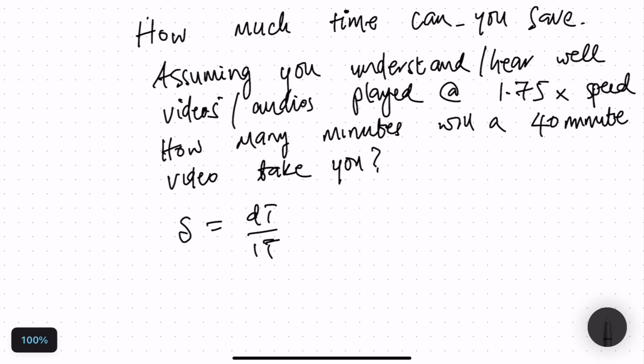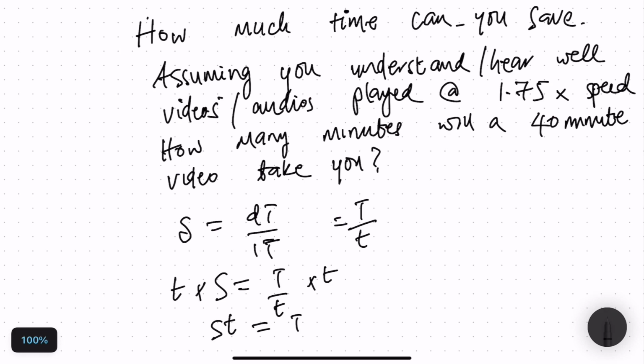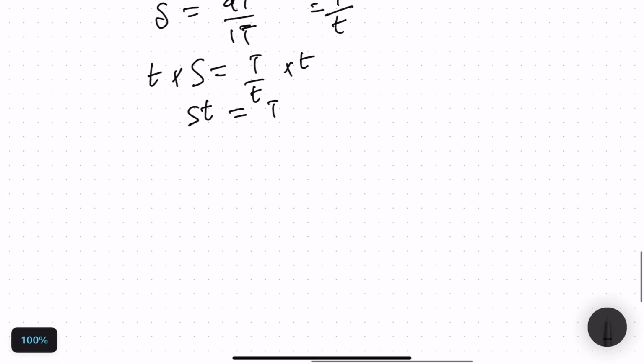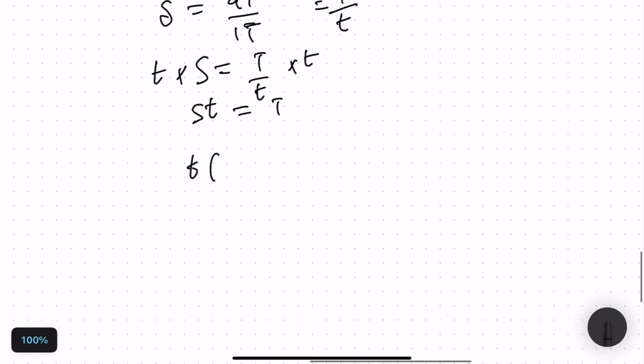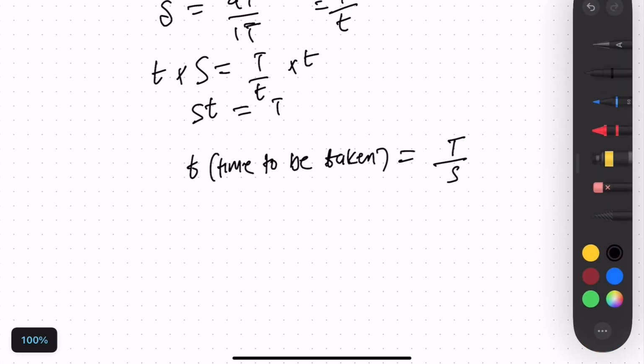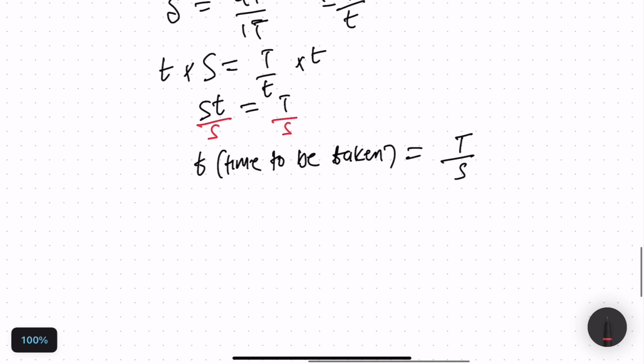Well, let's go back to our equation. We said speed, which we've been given as 1.75, is equal to design time over intended time, or capital T over small t. Now we're going to make the amount of time spent the subject of the formula. And there I'm just boring you with changing the small letter t into the subject of the formula, just so you know that I went to school. But basically the amount of time that it's going to take us is very simple. It's going to be design time divided by the speed.